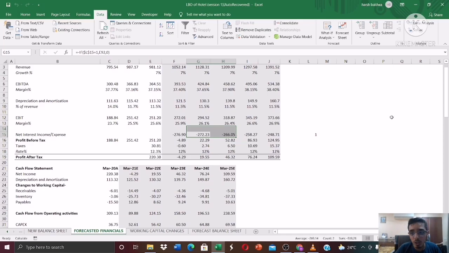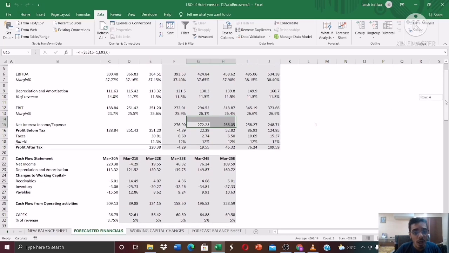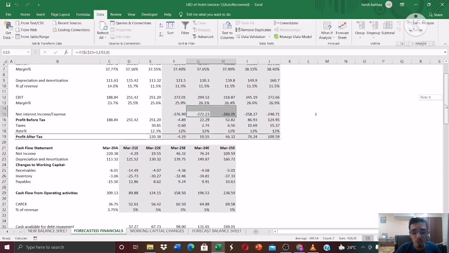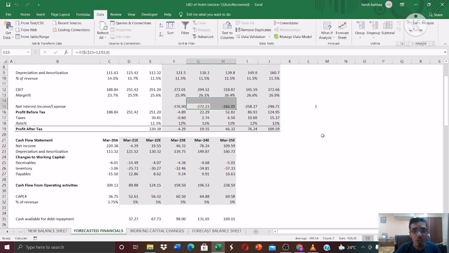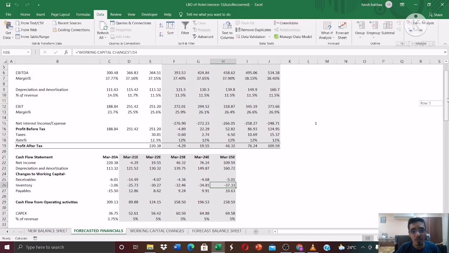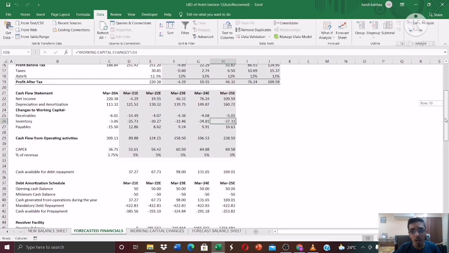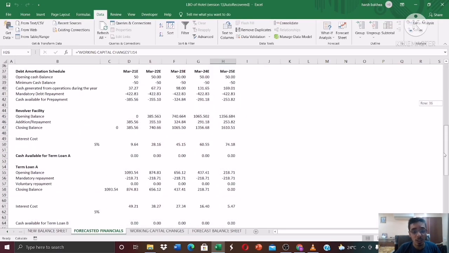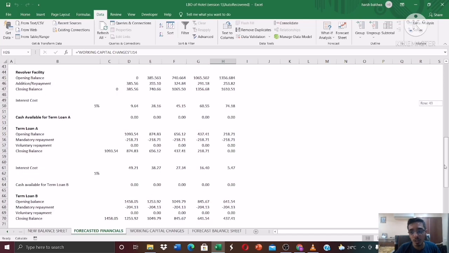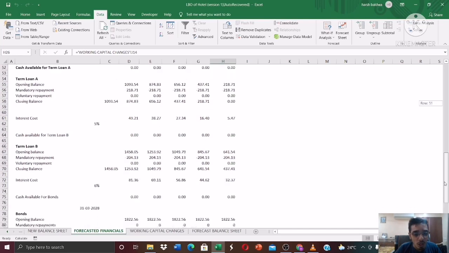Now I hope you understood what I've explained till now, and I would strongly advise you to go through the model, especially understand how various cells are linked, because even a small mistake can lead to huge calculation errors. You have to make sure that the model is dynamic so that the users who interact with this have a good experience, and the Excel doesn't crash while they are viewing the model.